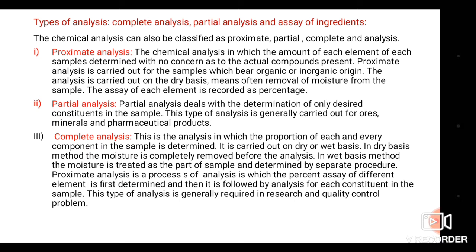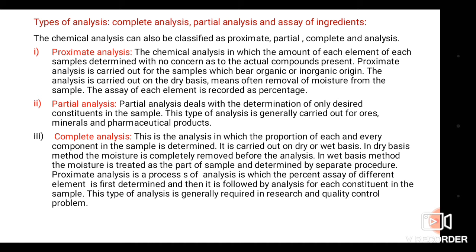Generally this type of analysis is carried out for ores, minerals and pharmaceutical products. Pharmaceutical means drugs, tablets, capsules or any pharmaceutical product.